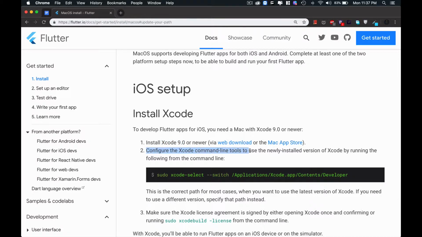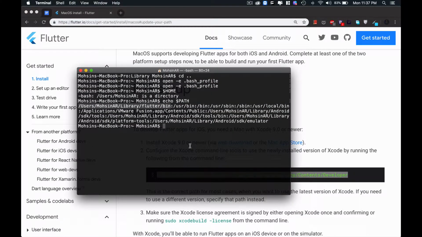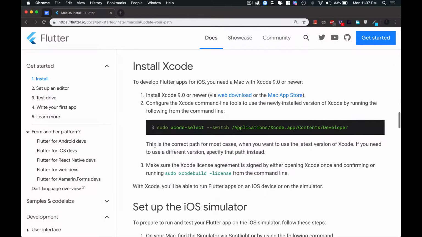configure the Xcode command line tools to use the newly installed version of Xcode by running the following from the command line. After installing this, you just copy this and paste the same command in your terminal and press enter. In my case, I have already set up all these commands, so I will remove this command. Now the next line says this is the correct path for most cases. Yes, this is the correct path for most cases. Leave the other lines.